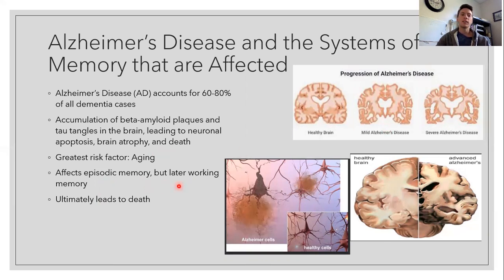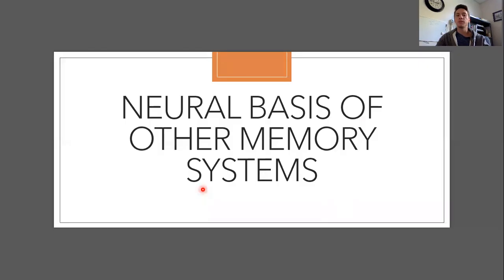And later, though, it also affects aspects of working memory or short-term memory. And so all this is illustrated. So we've shown here with Alzheimer's disease, we saw it with Korsakoff syndrome, and we also saw it with case studies like that of patient HM, that episodic memory seems to be particularly vulnerable to loss or forgetting. But what about our other types of systems of memory, and what neural structures underlie those?